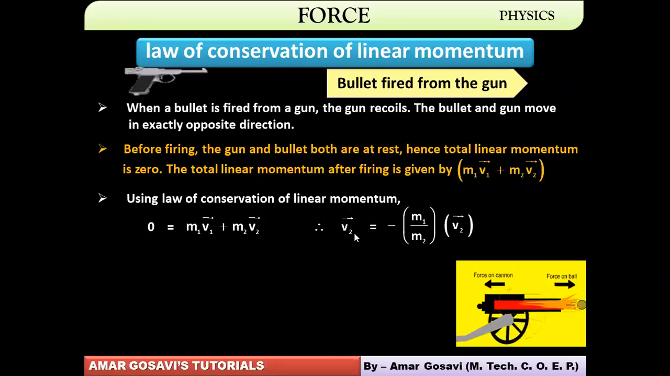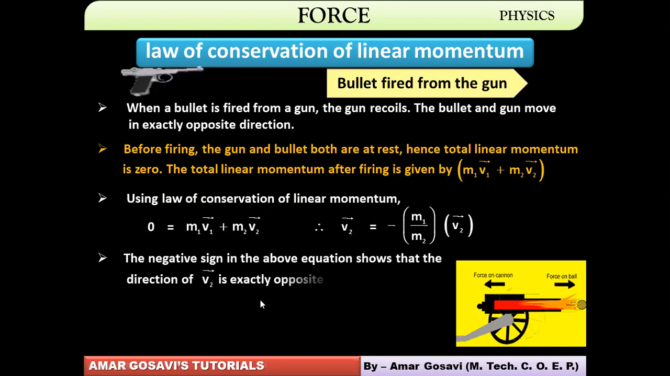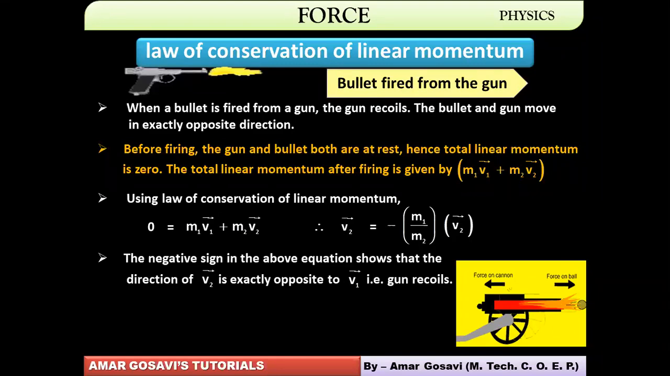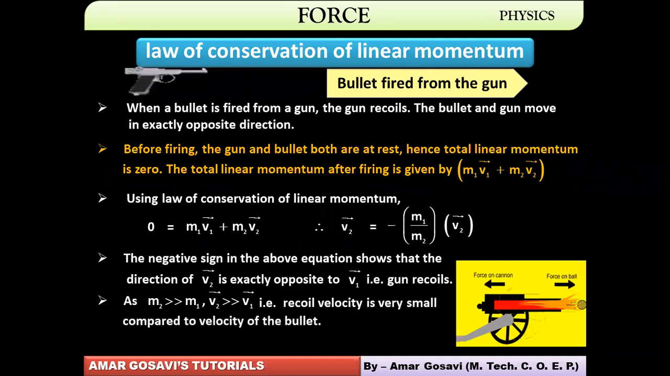Now in this equation, what correction are you supposed to make? V2 is equal to minus M1 by M2 into V1. That's the correction you're supposed to make over here. This negative sign shows that V2 and V1 are exactly opposite when the gun recoils. The gun recoils, right? Therefore opposite. And as M2 is very much greater than M1,